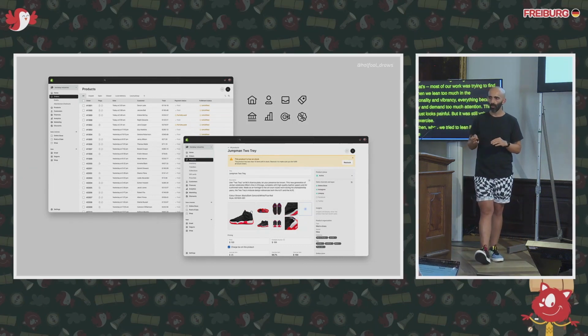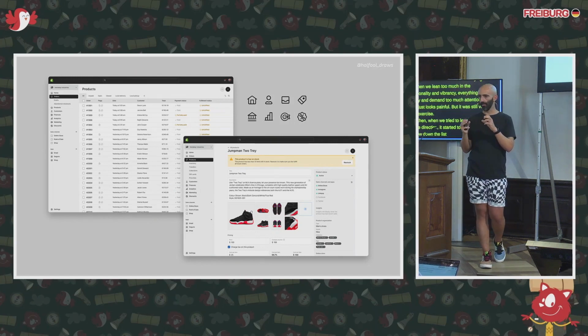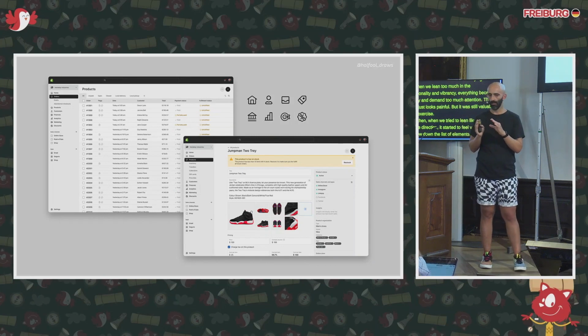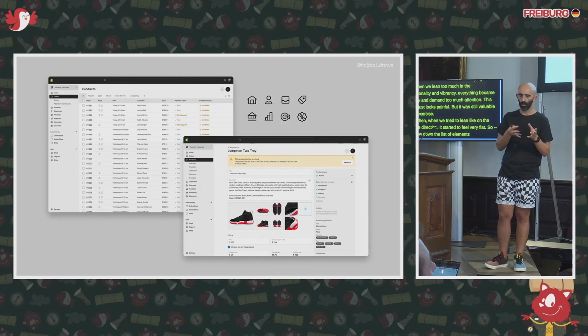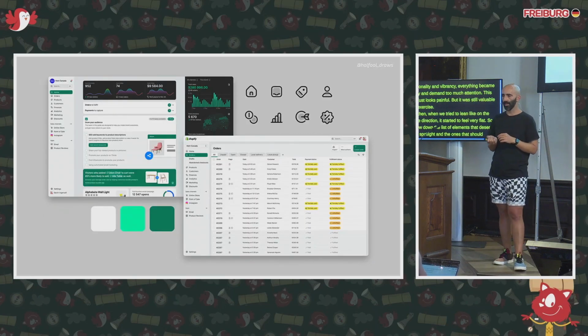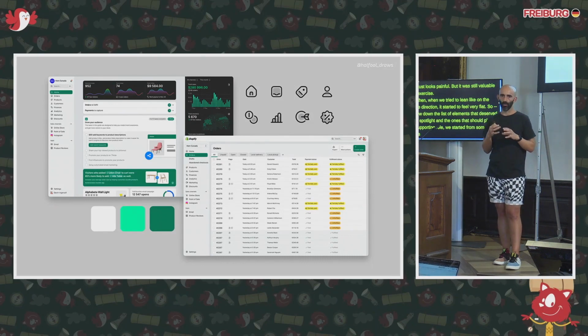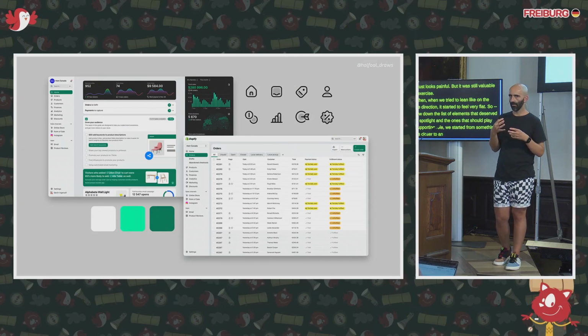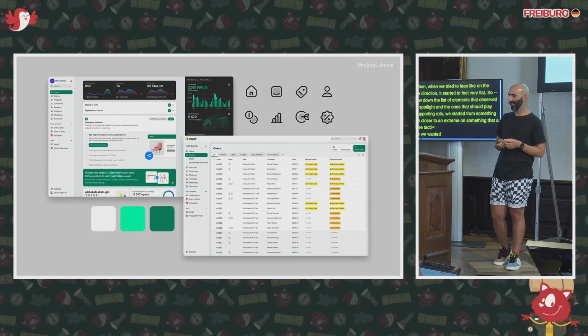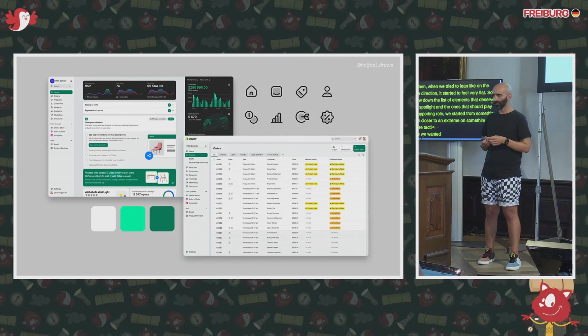So to narrow down the list of elements that deserved to have a spotlight, and the ones that should play a supporting role, we started from something closer to an extreme, something a little more tactile, since we wanted to move away from the flat and sterile feeling that merchants were reacting to.